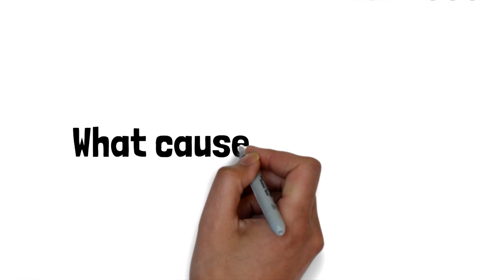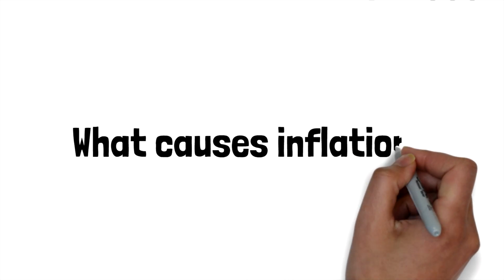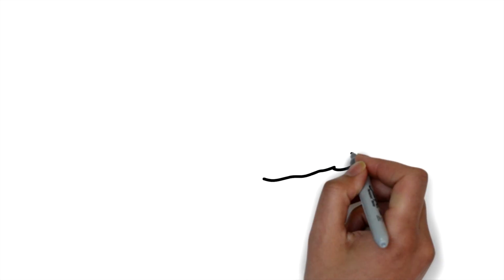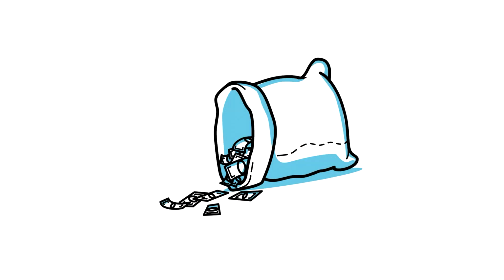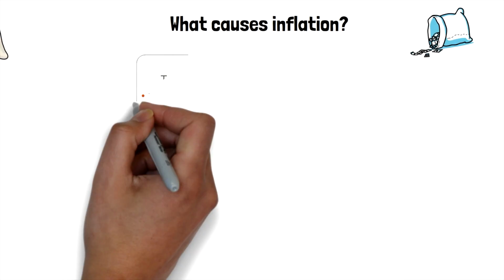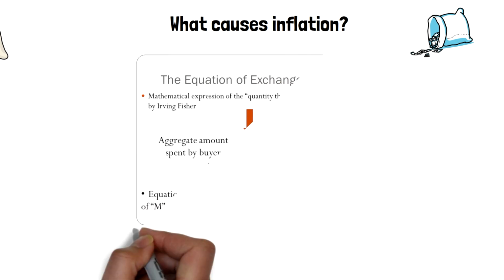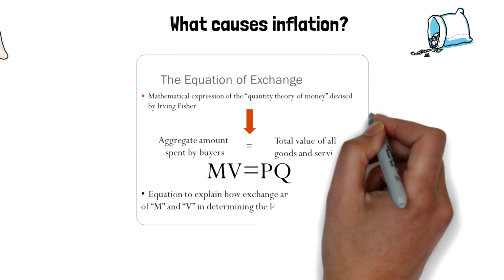Now let's discuss what causes inflation. For inflation, the money supply has to increase more than the goods and the services. To understand this, let's discuss the equation of exchange by Irving Fisher.